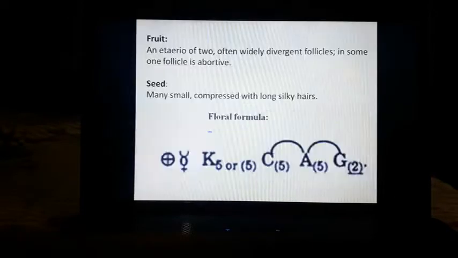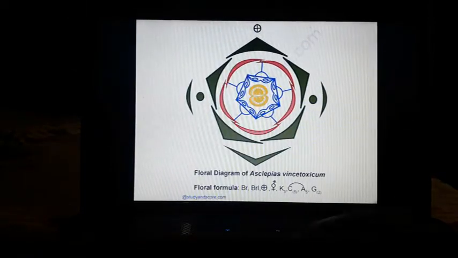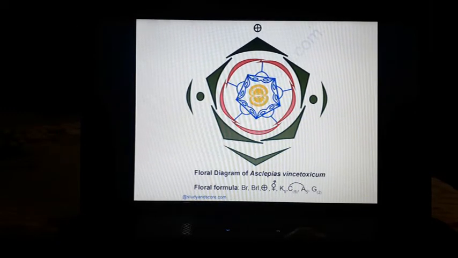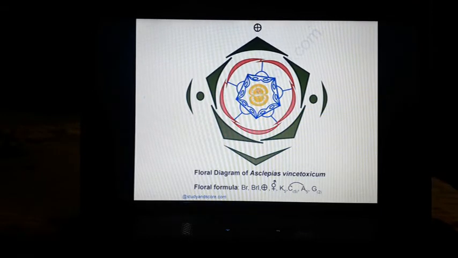We can see it from the next diagram. We can see from here that this is the pollinia. These are the 5 groups of pollinia arranged at different angles. This is the ovary part. These are the petals. These are the sepals. These are the bracts.